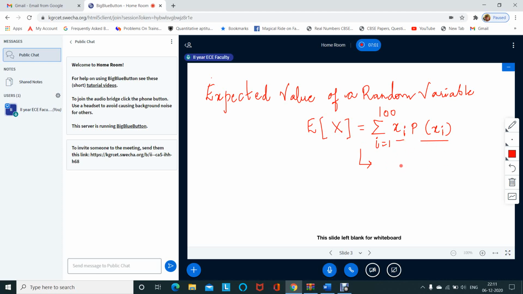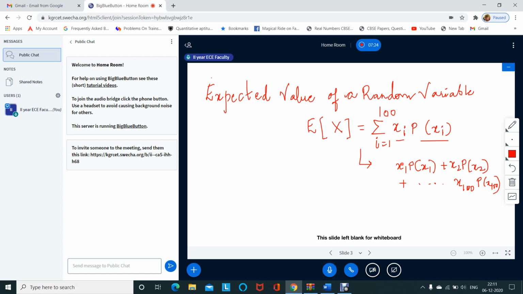For example, x1 into probability of x1 plus x2 into probability of x2 plus, up to x100 into probability of x100.